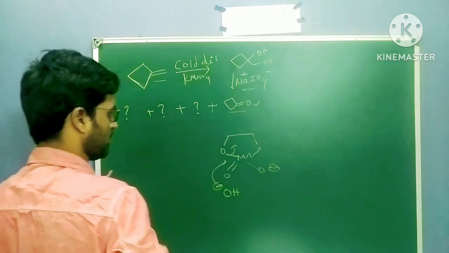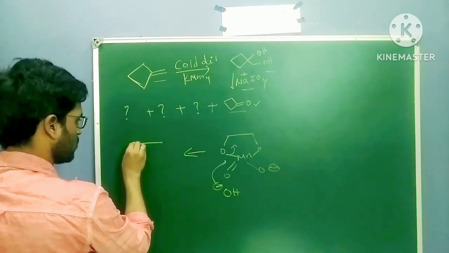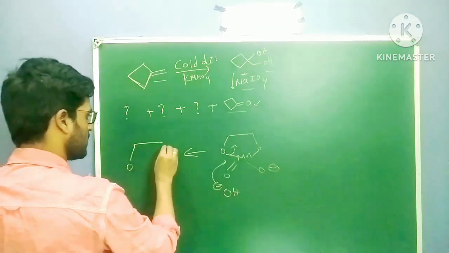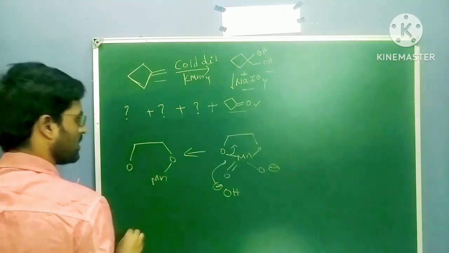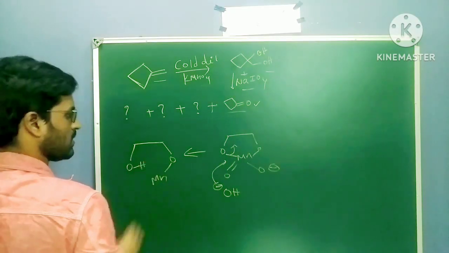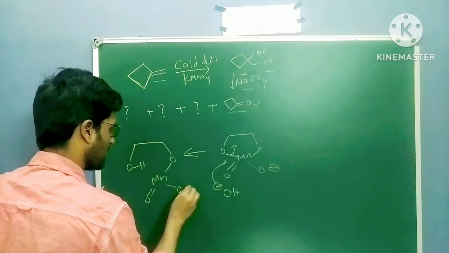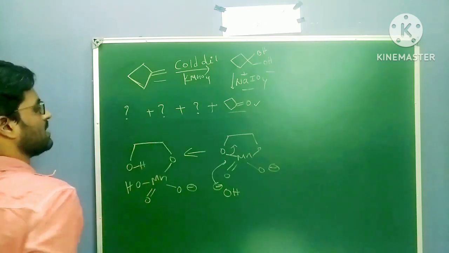Okay, so next step. We will get this one, and this is oxygen, manganese, this O minus takes H plus from water. So here OH, and here double bond O, and here O minus, OH minus attack. So here OH. Okay, this is the next step.